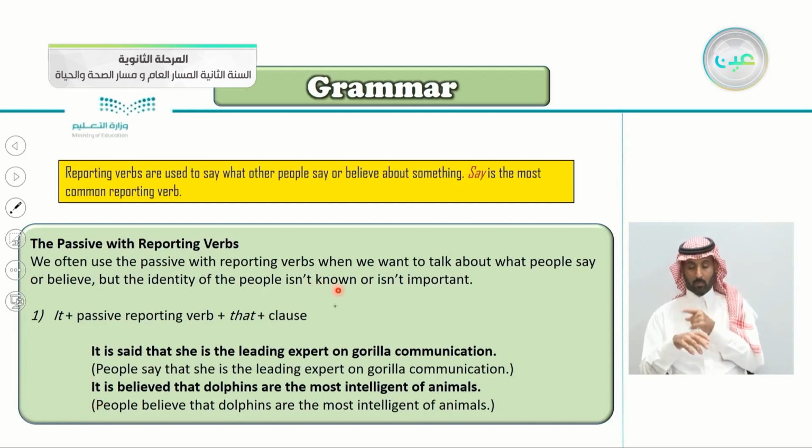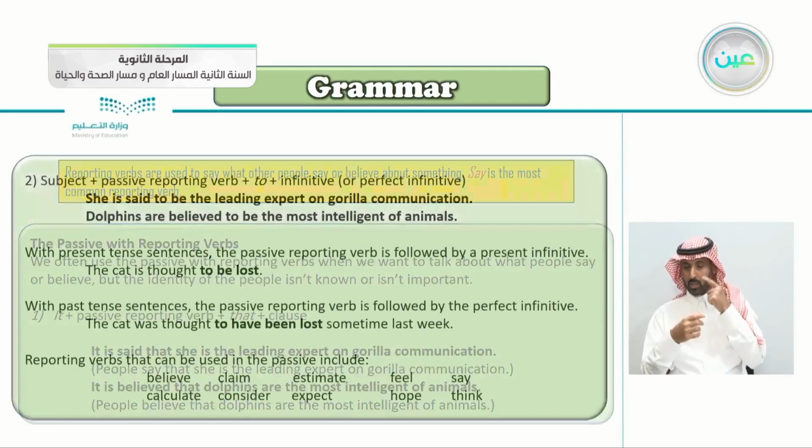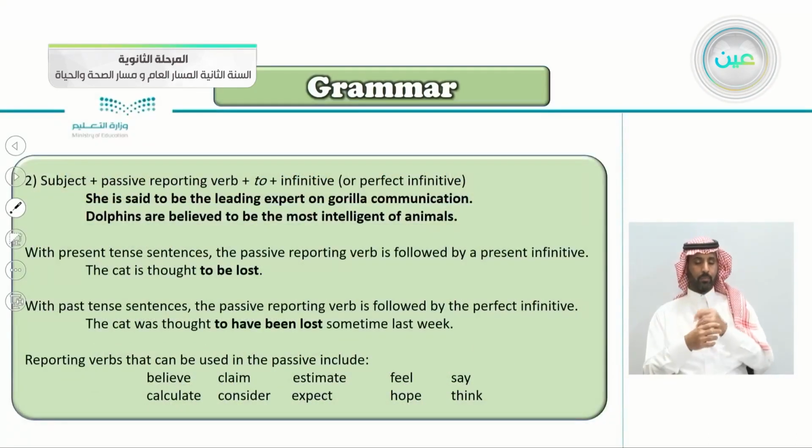It's not important, or we just don't know. So we begin with it, then the passive reporting verb, like said or believed, then the word that, and then you continue with the clause, she is the leading expert, or dolphins are the most intelligent of animals.